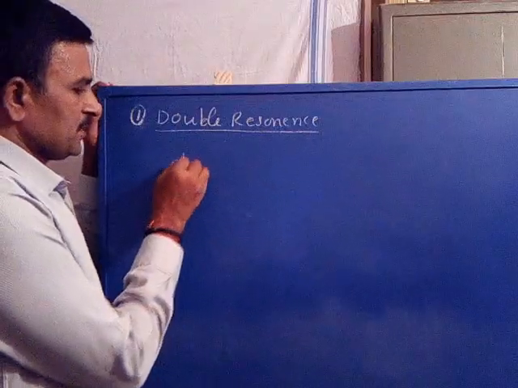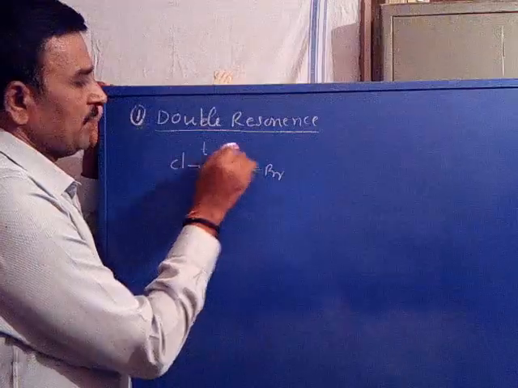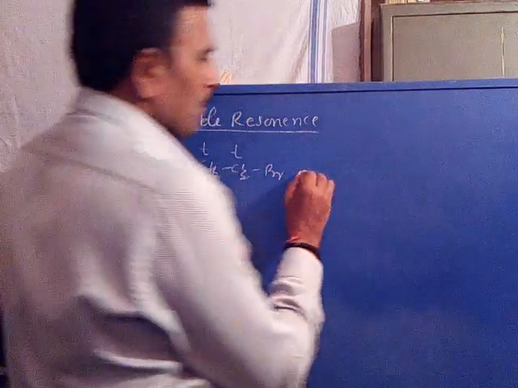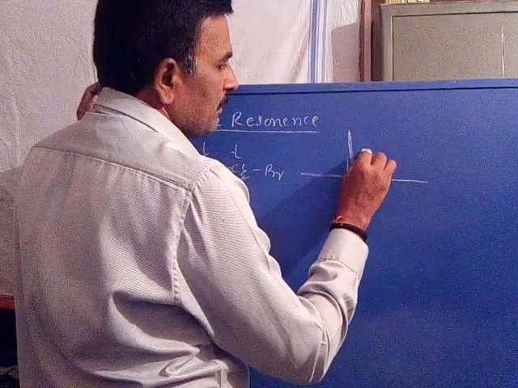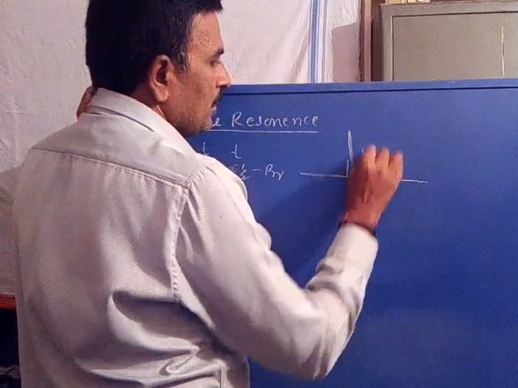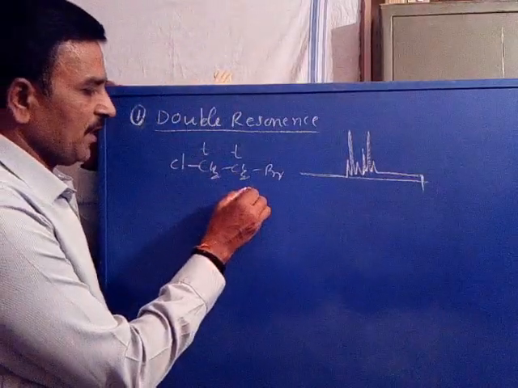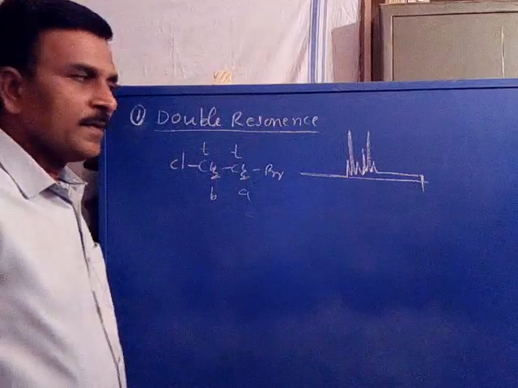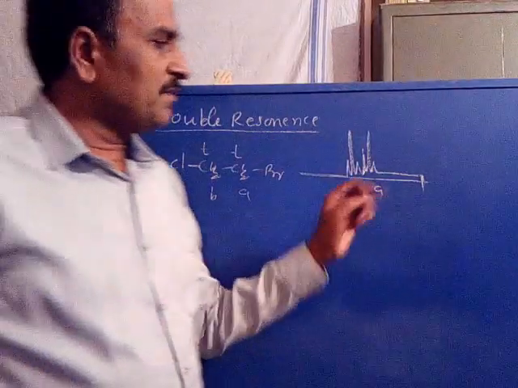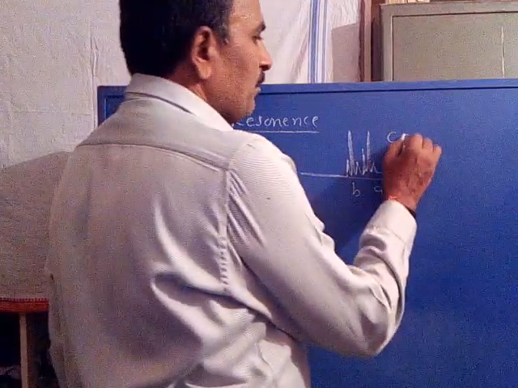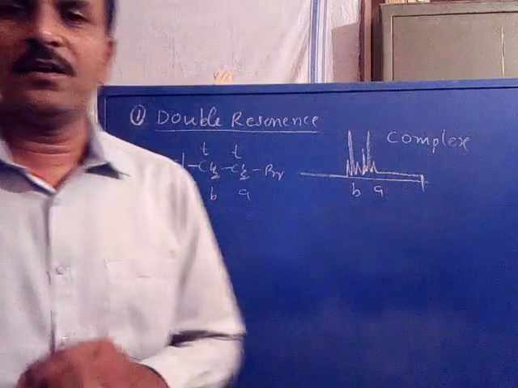Example, as we discussed just now, CH2 gives a triplet and a triplet. A triplet signal is overlapped with another triplet signal. Say, for example, this is the A proton and this is the B proton. This is the A proton signal, this is the B proton signal. Here the signals are overlapped. This is a complex, or second order, spectrum.